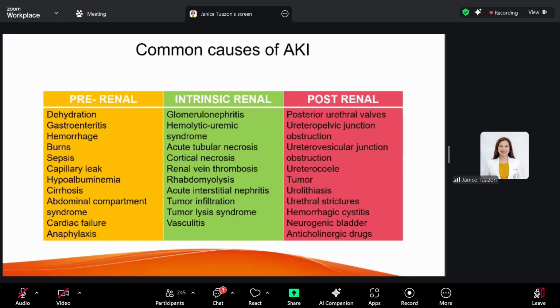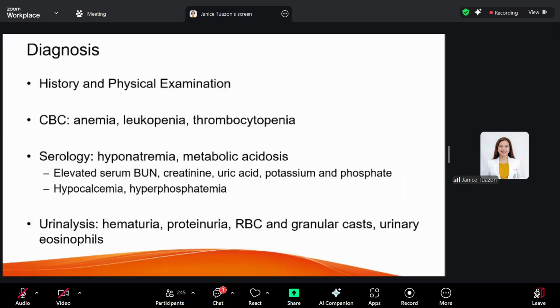Okay? So it's very important, no, your history and physical examination would already indicate, is this pre-renal, intrinsic, or post-renal. So if there are signs and symptoms of fluid loss, dehydration, then it's probably pre-renal in cause, no? Signs of glomerular disease, such as hypertension, there is edema, no?